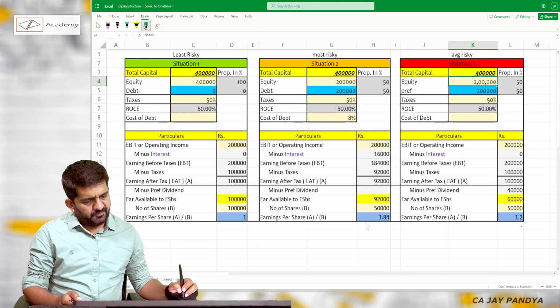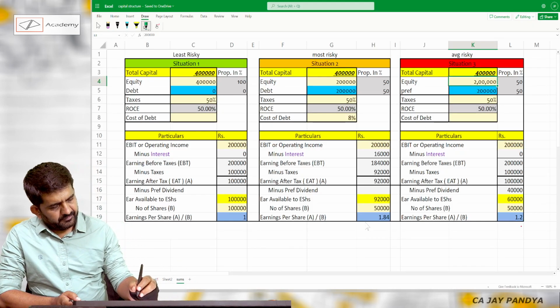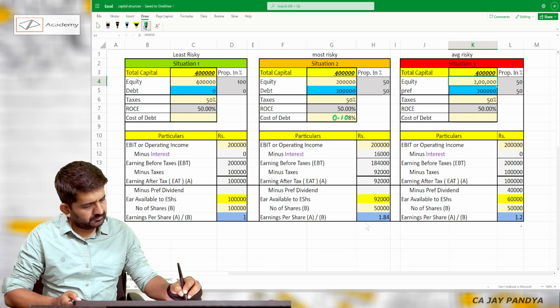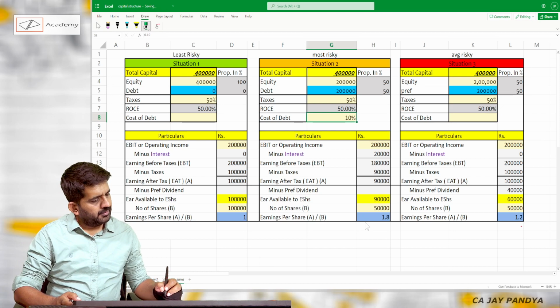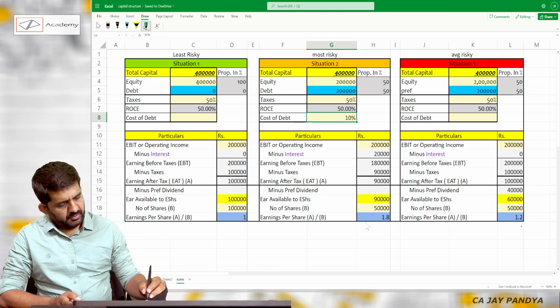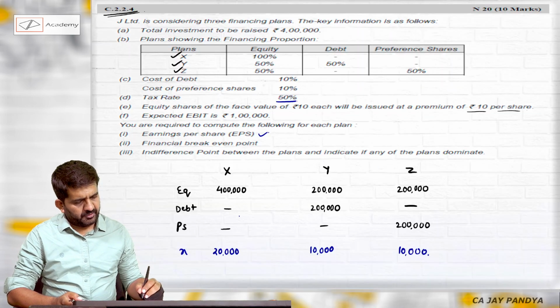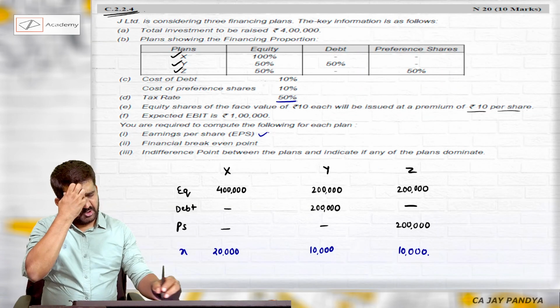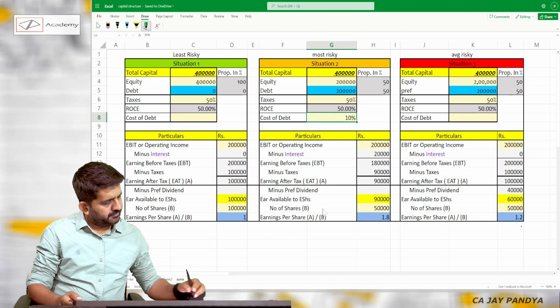The cost of debt is 10%. Here also cost of debt, but here it is not required. Cost of preference shares is 10%.